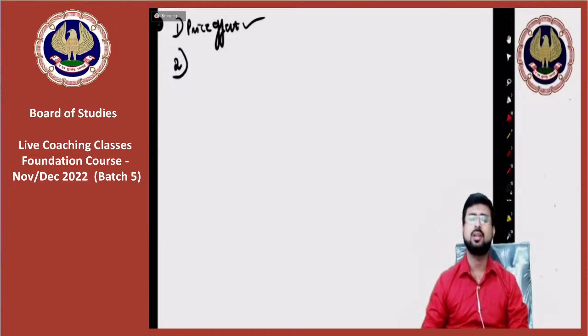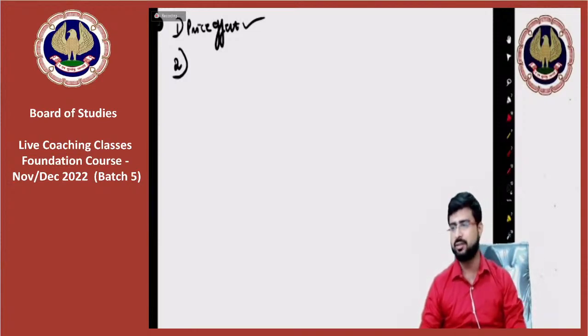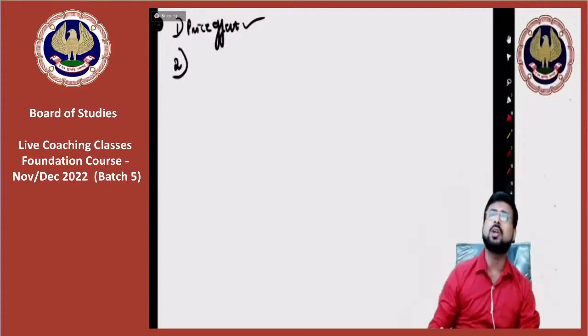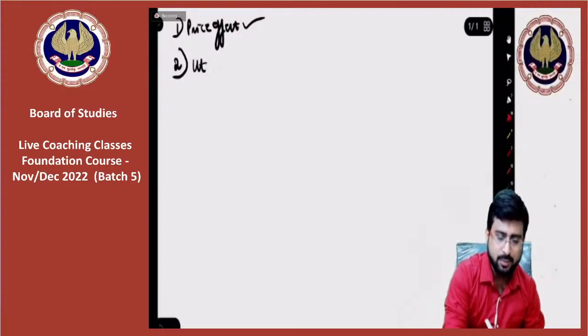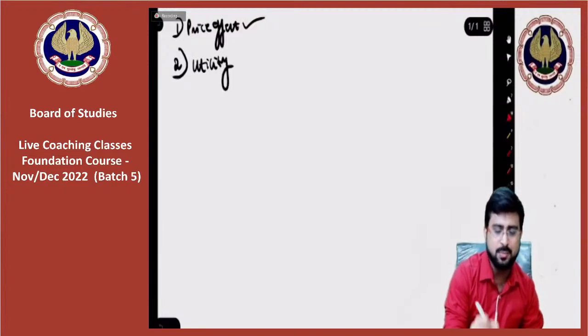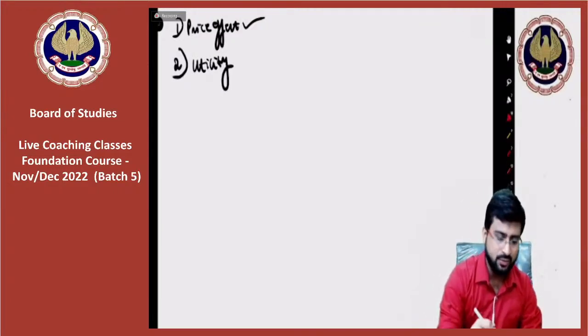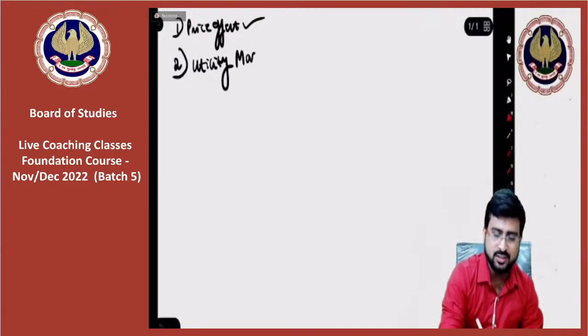So let's move on to point number two then, which is the utility maximizing behavior of the consumer. We are studying the rationale behind the law of demand. So my dear friends, the next point we are studying is utility maximizing behavior.